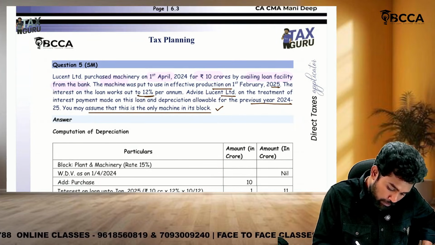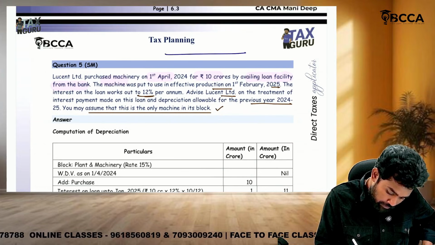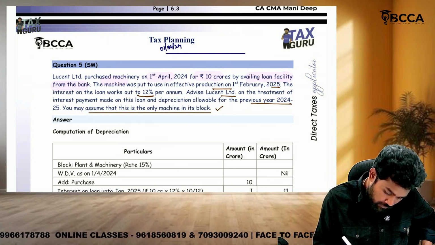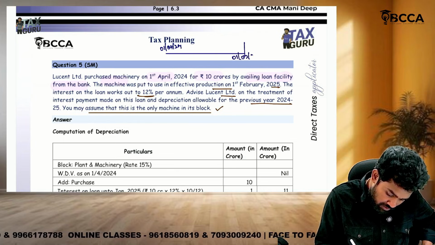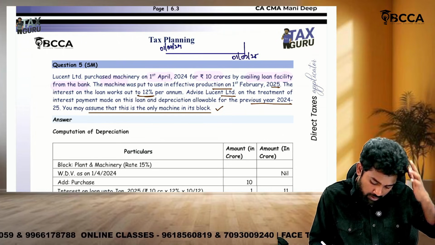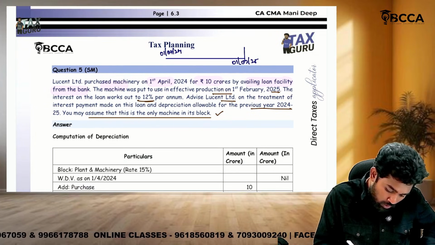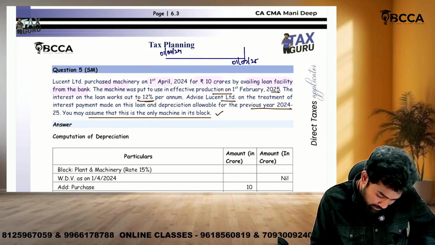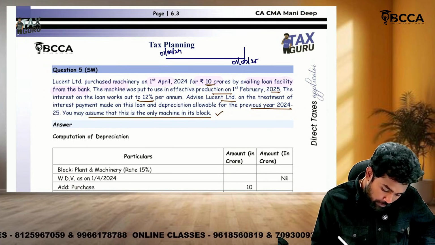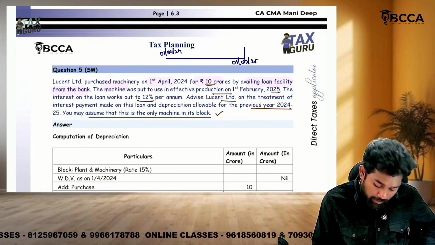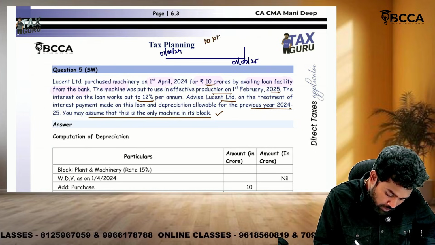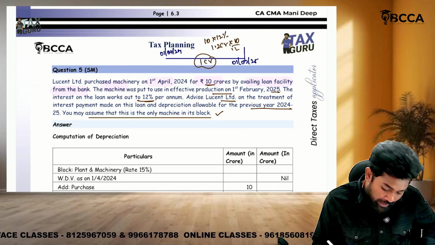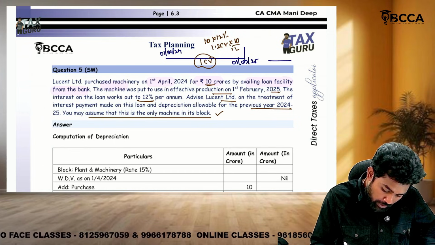Sir, what happens? The machine was purchased on 1st April. When is it put to use? 1st February 2025. So if you remember PGBP, sir, the interest on loan up to the date of put to use has to be capitalized and added to the asset. So 10 crores into 12%, up to 1st February, how many months? 10 months. So 10 crores into 12%, that is 1.2 crores, into 10 by 12, gives 1 crore. You need to add it to the asset cost.